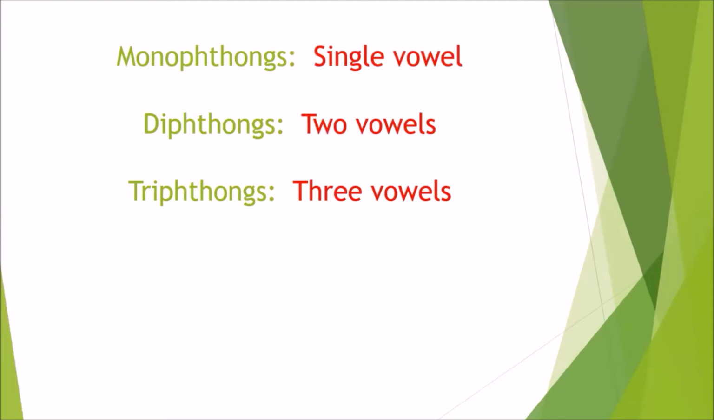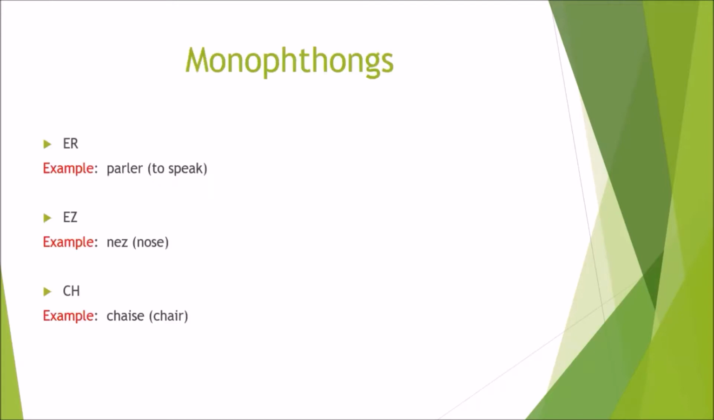What is monophthong? When a single vowel comes in a word, that is monophthong. When two vowels come, that is diphthong. And when three vowels come, we call it triphthong. So first we will talk about monophthongs.